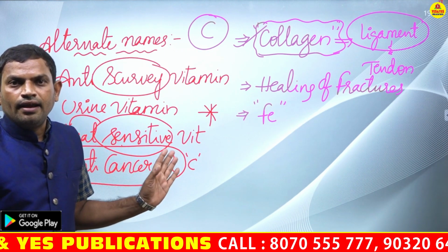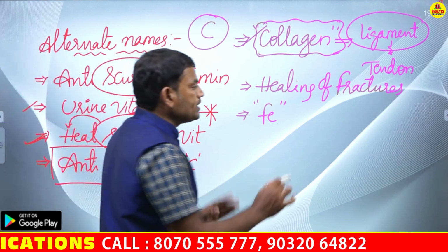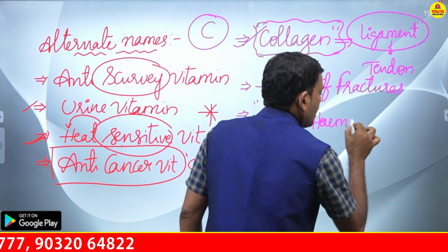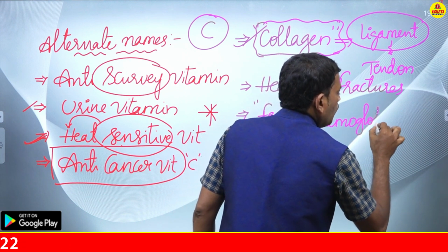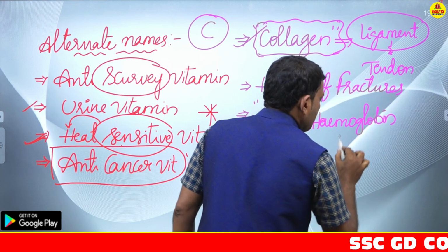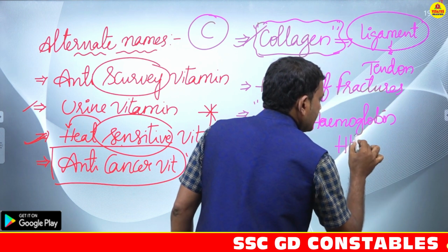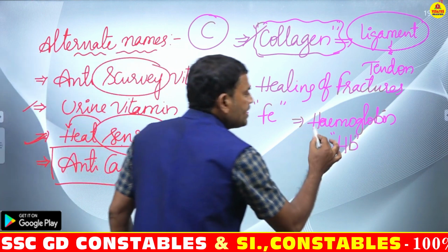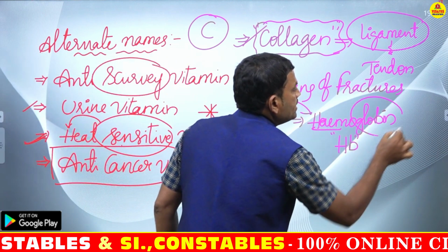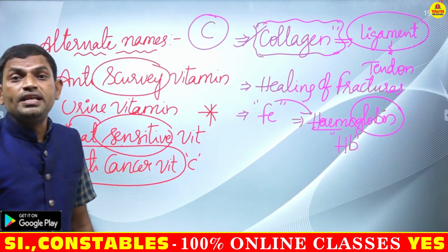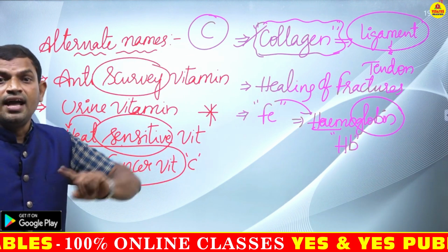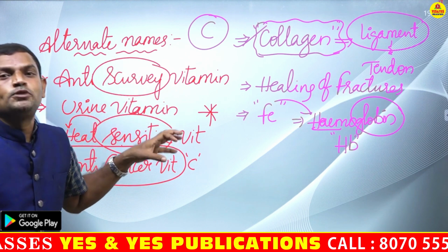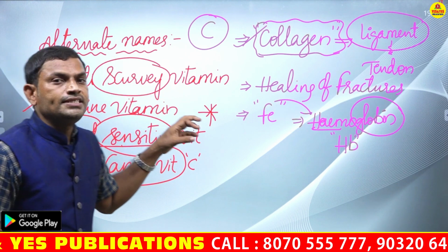So what is this iron? Iron is nothing but one of the important components in the hemoglobin. Okay, so hemoglobin, we can denote this hemoglobin with the letters HB, right? So in this hemoglobin, heme is nothing but the iron and globin is a protein. So that means hemoglobin is the combination of a protein and an important mineral called iron. Okay, so for the reabsorption of iron, which vitamin is required?